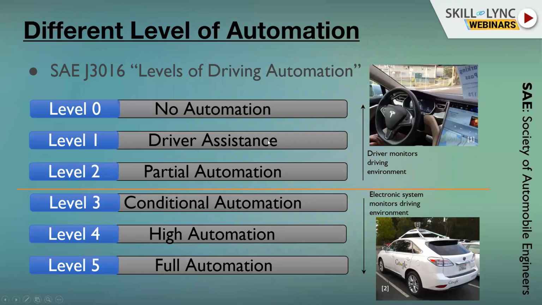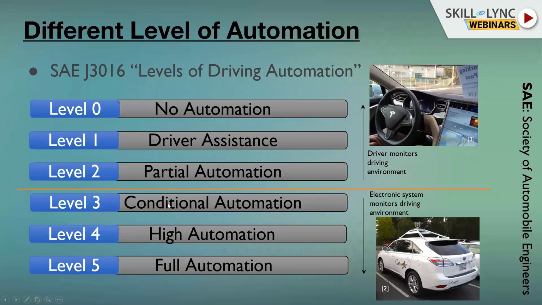What it means is that at level 0, you have no automation, a conventional car, but that doesn't mean an old car. You can have a new car with lots of sensors, and it still can be level 0. Then we have level 1, which is driver assistance. We have level 2, which is partial automation. And there is a line here. It means that these are the 3 levels that already exist in society right now. Anything above that doesn't exist yet.